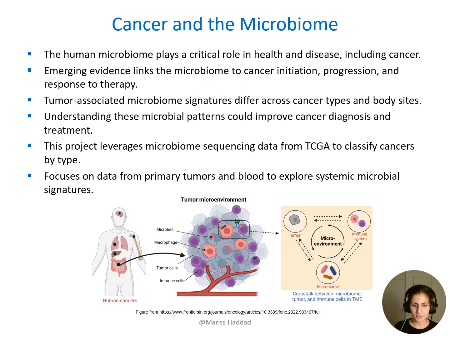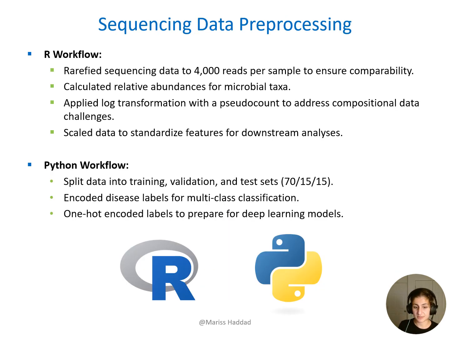So, the importance of cancer in the microbiome is that there's an interplay in the microenvironment where a tumor is, between the human immune system, the tumor, the healthy cells, and the microbiome. So what I'm looking at is potentially predicting cancer type from the microbiome sequencing data.